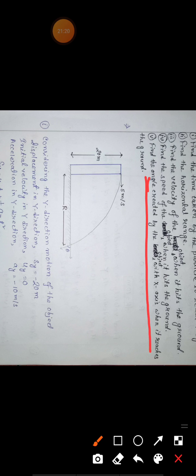The last part of the question: find the speed. Speed means the magnitude of the velocity, so you have to find the mod of velocity. Mod of velocity means root of 5 square plus 20 square, that means root of 425. After calculating you will get 5 root 17 meters per second. Now the last part of the question. This type of question is rarely asked in your exam, but still you have to prepare for the exam.